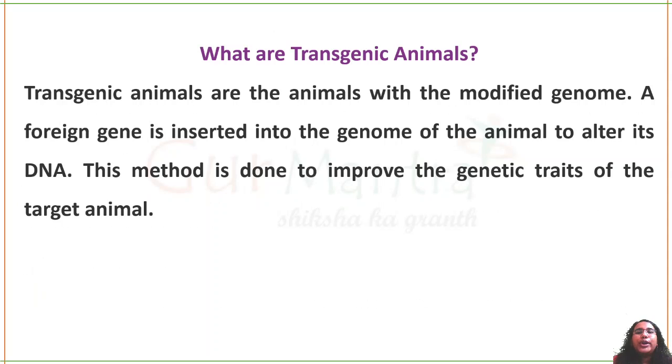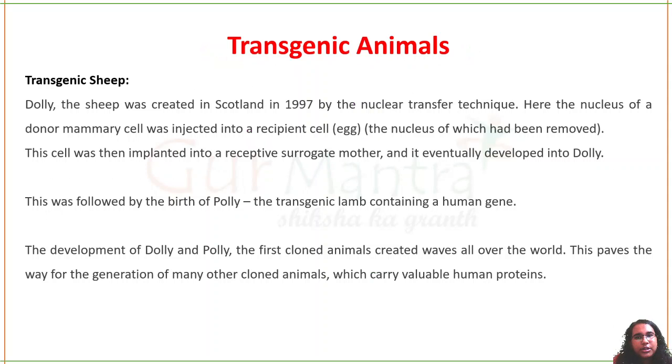So next we are going to understand about transgenic animal. So transgenic animals are genetically engineered animals. Their genome has been modified, altered in such a way that they will have a trait which we want. Our gene of interest will be inserted into the genome of the animal, and it will be able to produce any product we want it to produce. That is the technology we talk about when we are saying transgenic animals.